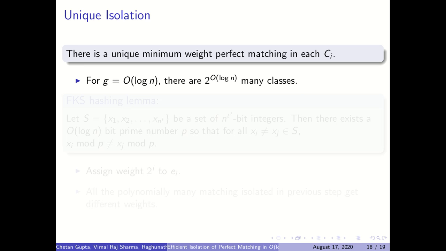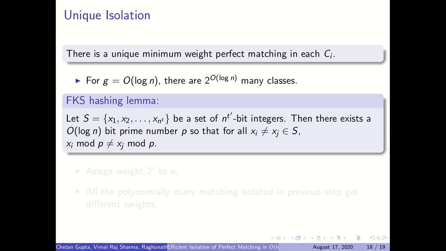That means there cannot exist two minimum weight perfect matchings in one class. And for O(log n) genus graphs, there are polynomially many classes. So now we use the hashing scheme of Fredman, Komlós, and Szemerédi to isolate a unique minimum weight perfect matching among the polynomially many perfect matchings we obtained in the previous step.